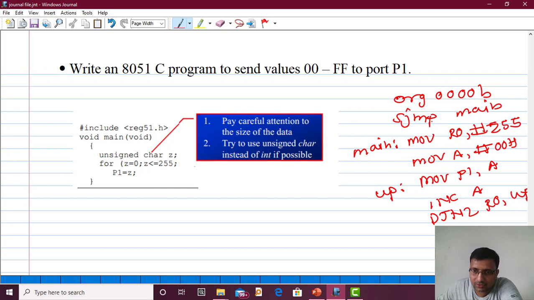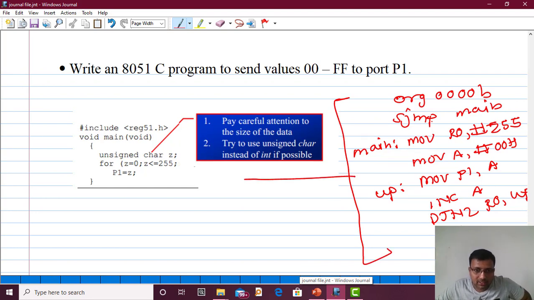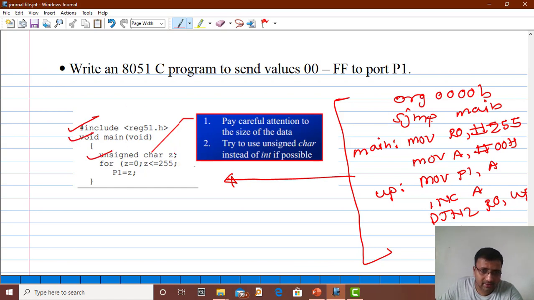And then end. So this is the assembly program, but the same full program gets converted into a C program just by using one for loop. So this is a reduction of the program as well. Here we can use #include <reg51.h>, void main(void), unsigned char z, for z = 0; z < 255; z++, then P1 = z, and then end. We'll see in Keil how it works.